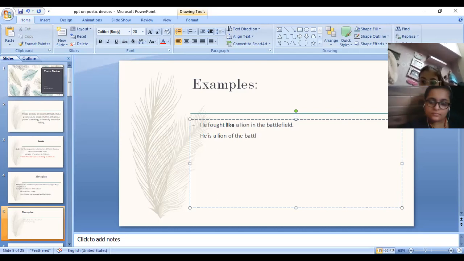Another example, he is a lion of the battlefield. Now again, we are comparing he with the lion and we assume that he fought like a lion in the battlefield. Okay, so here comparison is made without using like or as, right? So it's a metaphor. So the first one is an example of simile and the second one is metaphor. Anybody has any difficulty in this, you can ask me. Otherwise, I'll move on.